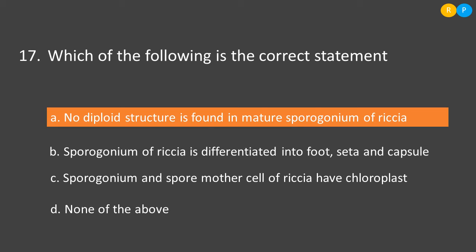This is also a false statement, because the Riccia sporophytic structure does not have chloroplast. Because of this, they depend on the gametophytic structure. Then option D, none of the above. So the correct statement among the four is option A, that is, no diploid structure is found in mature sporogonium of Riccia.